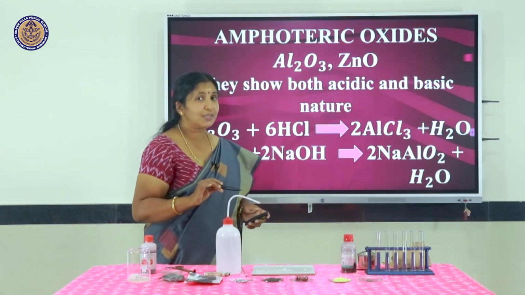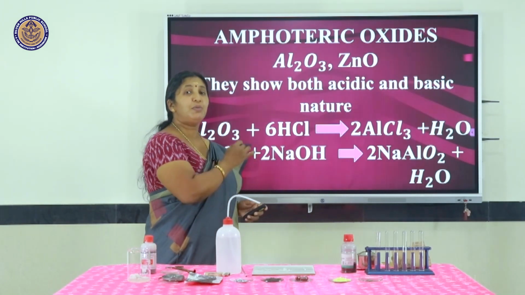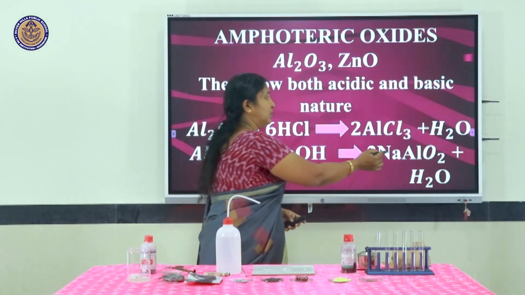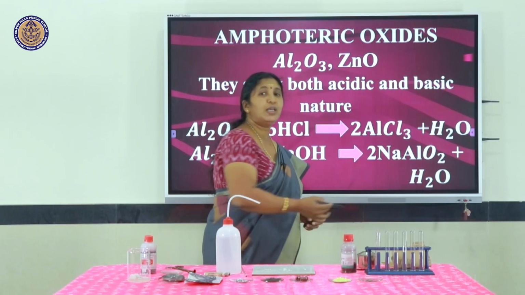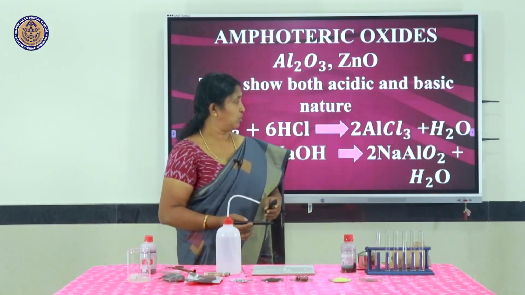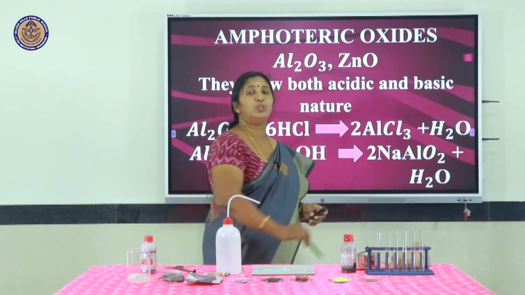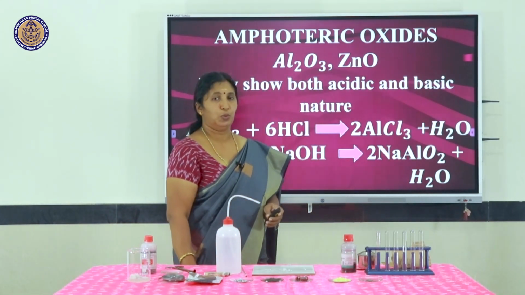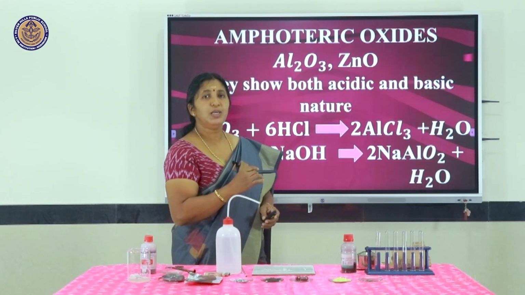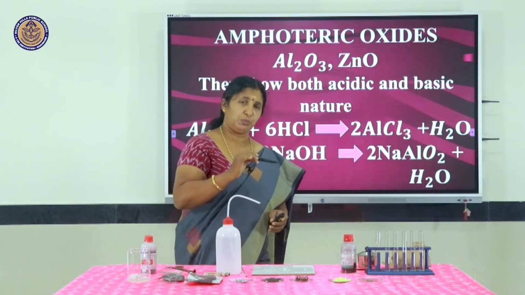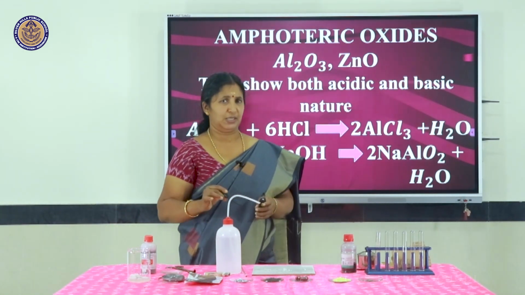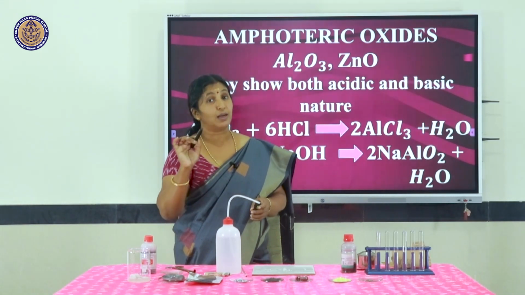It's a strong base. So, aluminium oxide on reacting with sodium hydroxide forms sodium aluminate. Sodium aluminate has the formula NaAlO2, plus H2O. So, aluminium oxide, since it shows both acidic as well as basic character, it is called an amphoteric oxide.